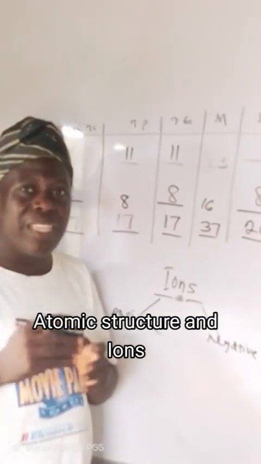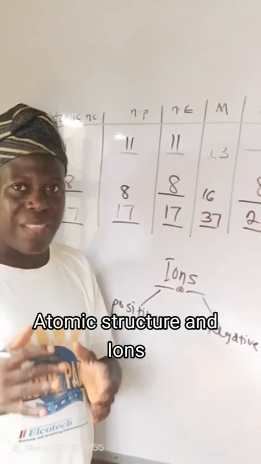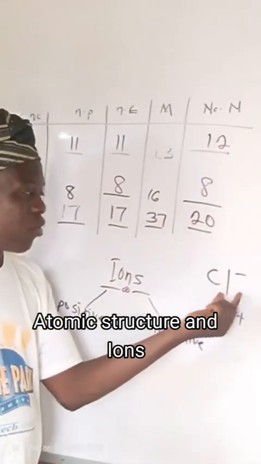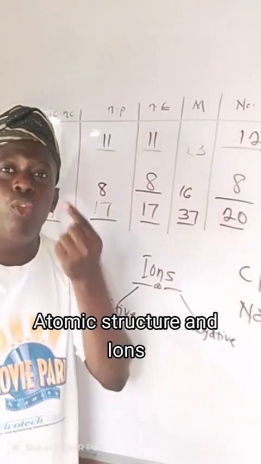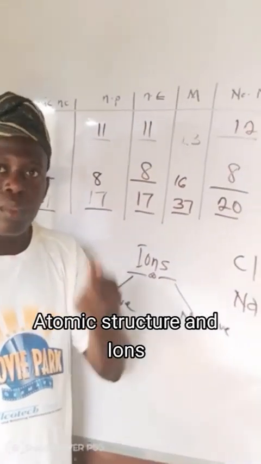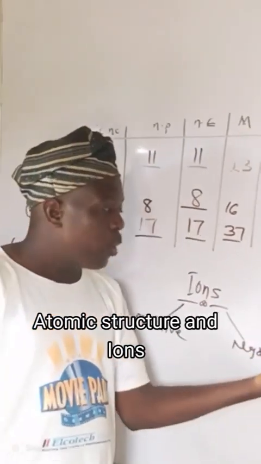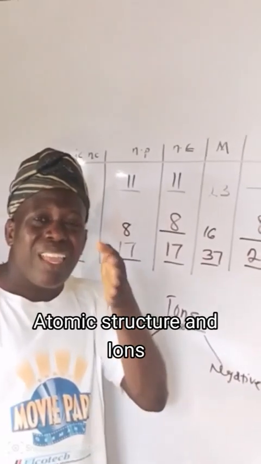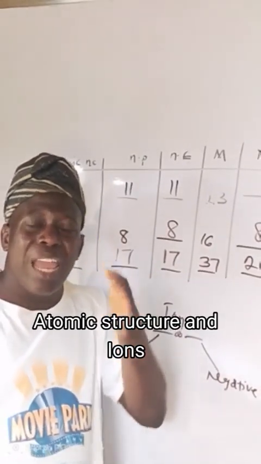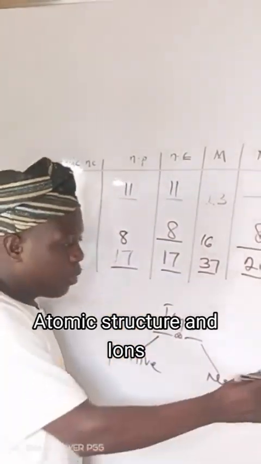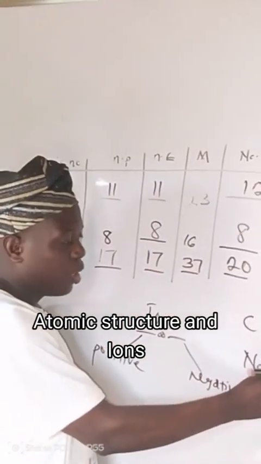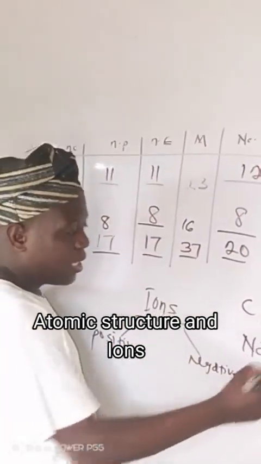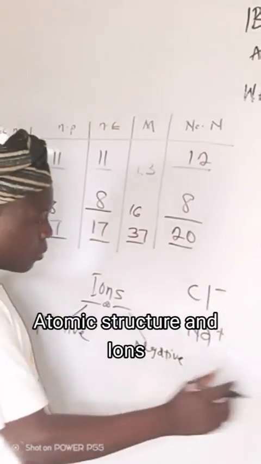If an element gains an electron, it will be raised to power minus. If an element loses electron, it will be raised to power plus the number of electrons the element loses. For instance, sodium loses 1 electron. That is why it's raised to power plus.